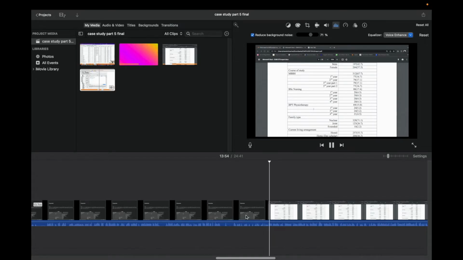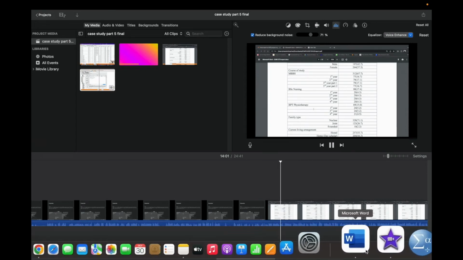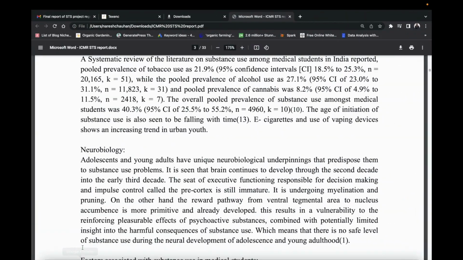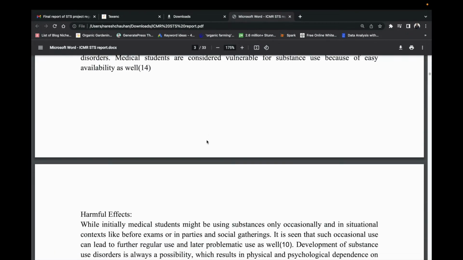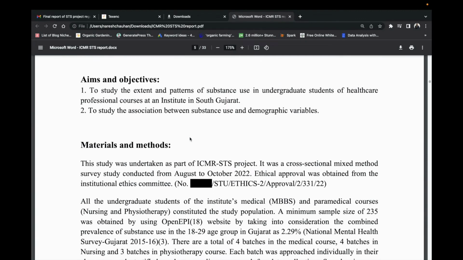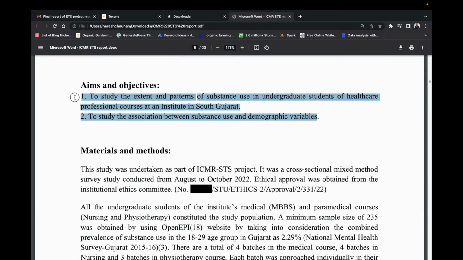So this is our aims and objectives: to study the extent and patterns of substance use in undergraduate students of healthcare professional courses at an institute in South Gujarat, and to study the association between substance use and demographic variables. We want to document the pattern of substance abuse, which substances students are consuming, what the proportion is, and the pattern in male, female, age group wise, and year wise, first year, second year.